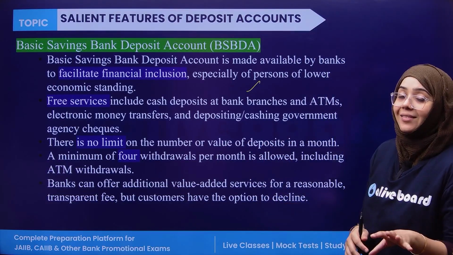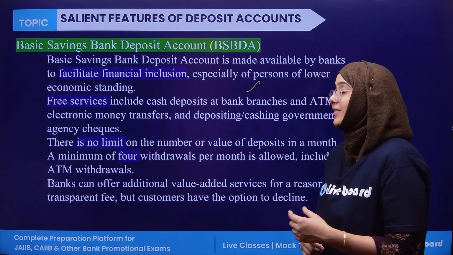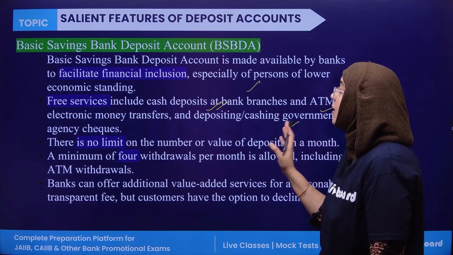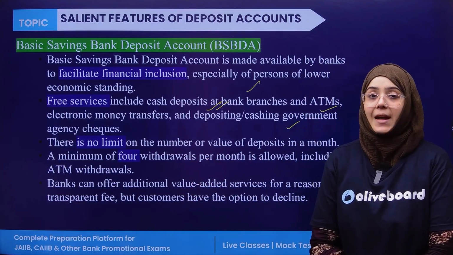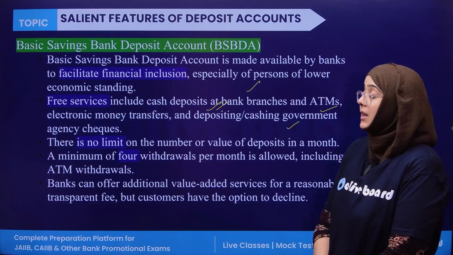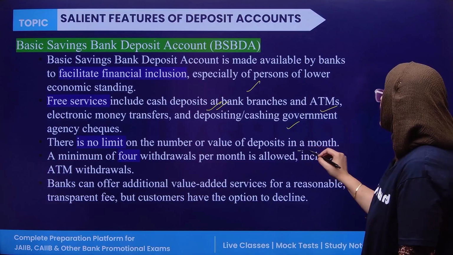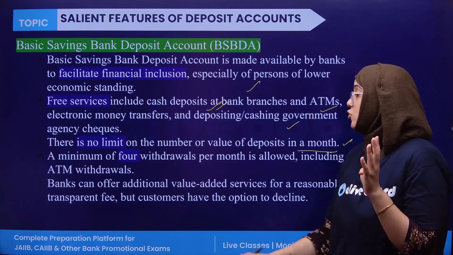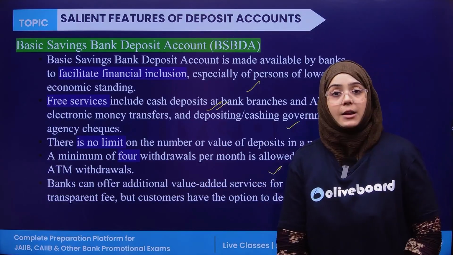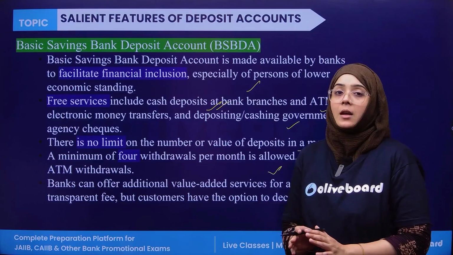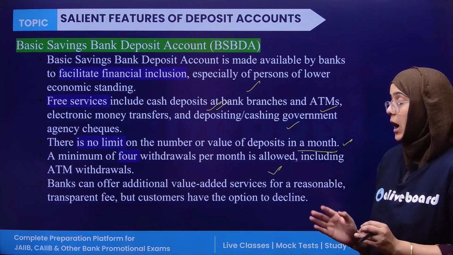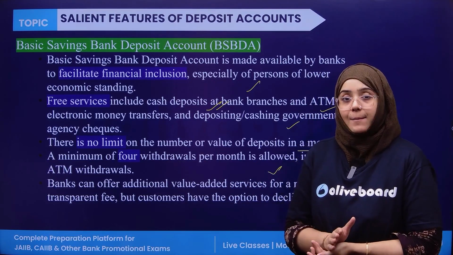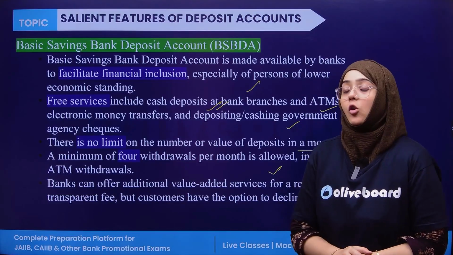Now, in this, various free services are given by the bank. For example, you can have free cash deposit, ATMs, electronic money transfer. These facilities are all free in the basic saving bank deposit account. Next, there is no limit on the number of deposits in a month in a basic saving bank deposit account. A minimum of 4 withdrawals per month is allowed, including ATM withdrawals. So you can deposit as much money as you can, but a minimum of 4 withdrawals is allowed in a month, which includes the ATM withdrawal also.